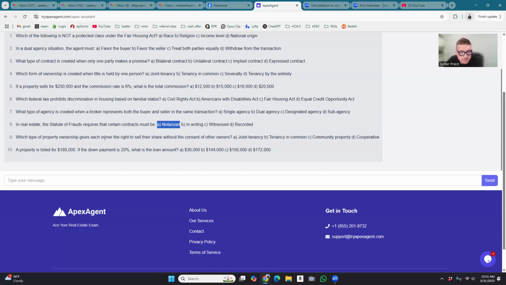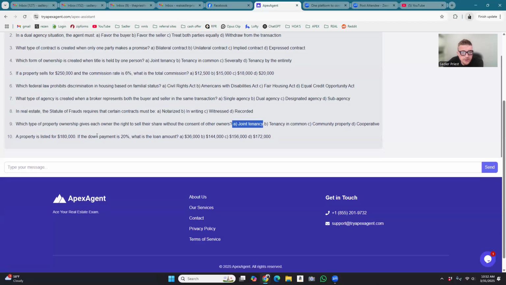Which type of property ownership gives each owner the right to sell their share without the consent of the owners? Joint tenancy, tenancy in common, community property, cooperative. So this is one that I usually have difficulty with. I'm going to go joint tenancy on this one. We'll pull the answers and I'll tell us why here in a minute.